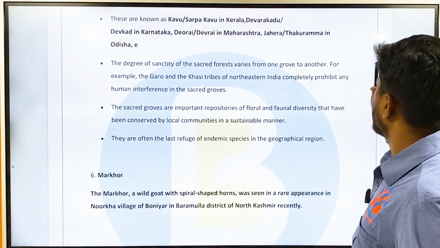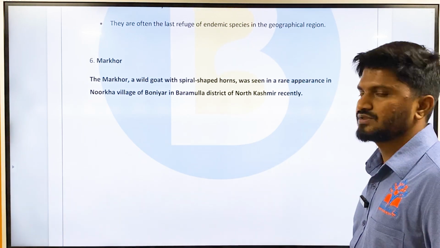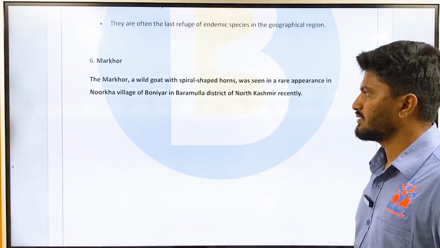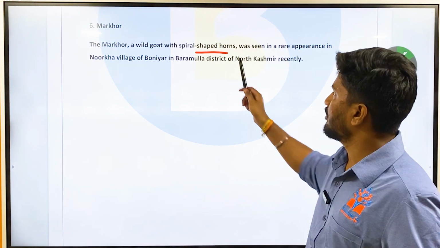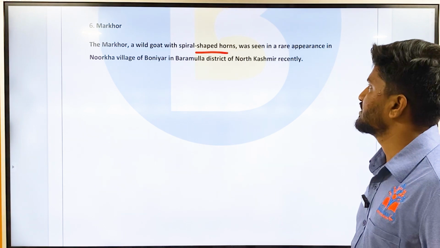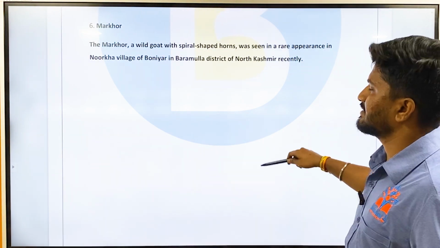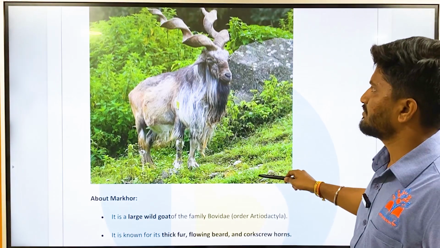Another article for prelims is Markhor. What is Markhor? There was a news article in Down to Earth that the Markhor, a wild goat with spiral shaped horns, was seen in a rare appearance in Norka village in Boniar, Baramulla district of northern Kashmir recently. So there is an image of this. So this is Markhor, such a majestic animal.